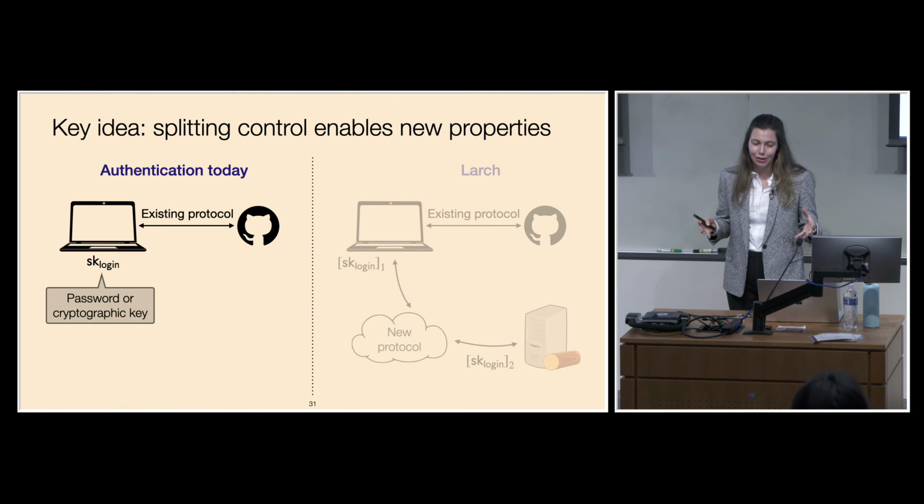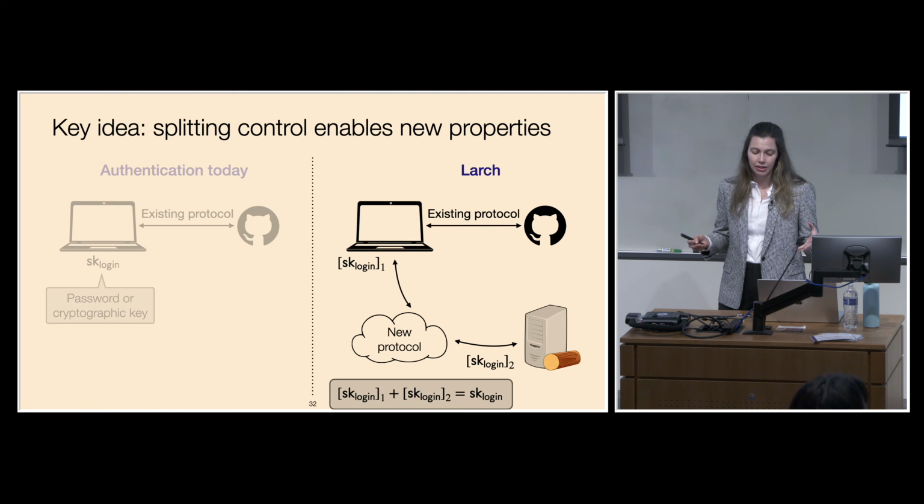So the key idea for overcoming this tension is to split control between the client and the log server. So when we authenticate today, the client has some secret. I'll write this as SKLogin. This could be a password or a cryptographic key, and we use this secret to run some authentication protocol with a web server. The key idea in Larch is that now we're going to split this secret between the client and the log server.